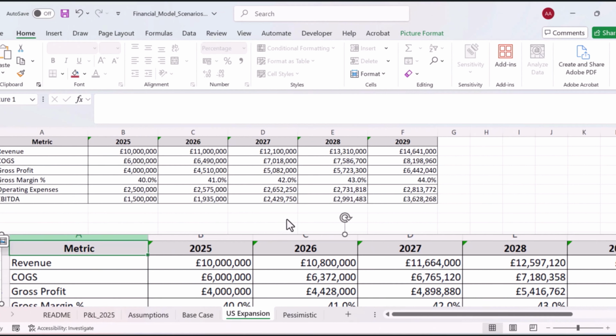In just a few minutes, you have a working model that helps you answer big questions without needing to know all the formulas yourself. You can ask, what if I expand faster? What if costs go down? What if I have a tough year? Now you can test all of that safely inside Excel.